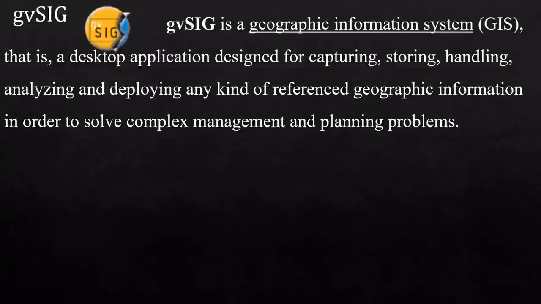The next software which we are going to discuss today is GVSIG. So GVSIG is a geographic information system that is a desktop application. So this you cannot use in your mobile phone, you have to use your desktop or laptop. This is also an open source software. You can download it from the internet and you can use it for your application.